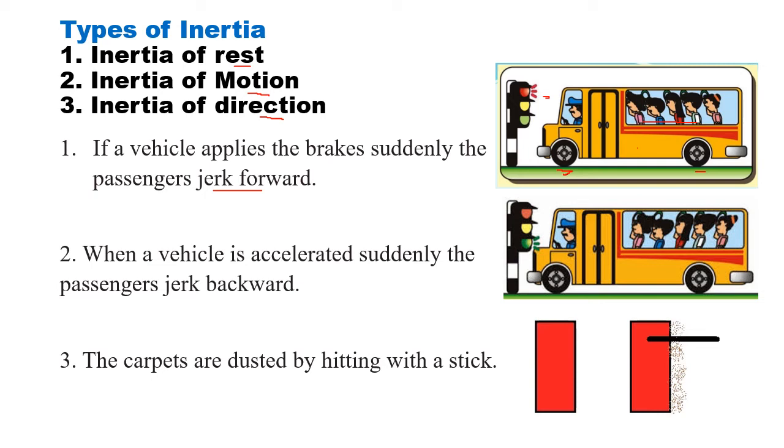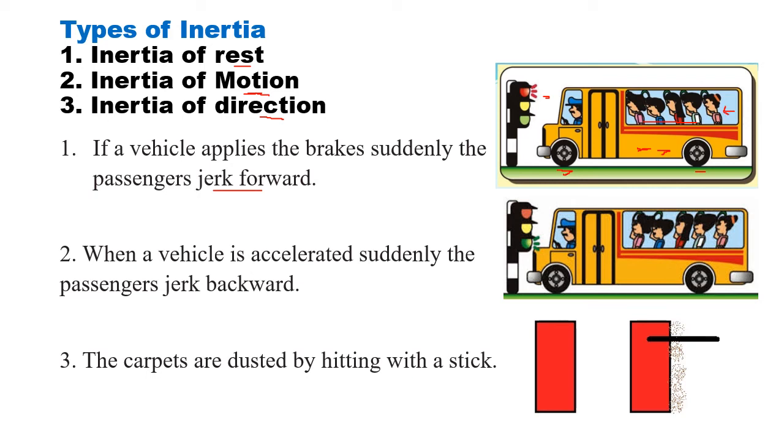Now the feet of the passengers are on the floor of the bus which is rough. So they also came to rest. But the heads of the people went forward because it went in the inertia of motion. They were into motion, the legs, the whole body was in motion with the bus. But when the bus stopped, the feet stopped because there is friction between the legs and the floor of the bus. But the heads, they all jerked forward. This is inertia of motion.